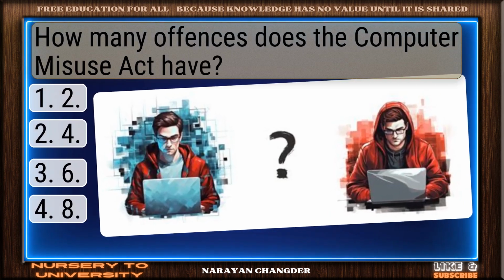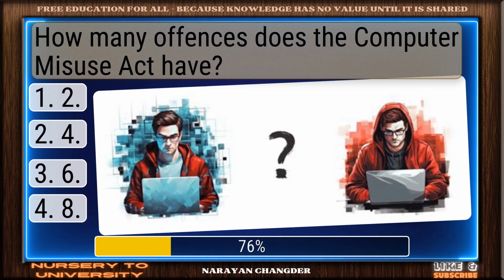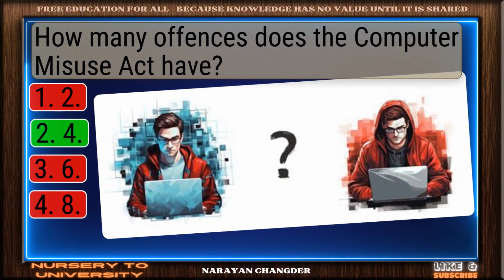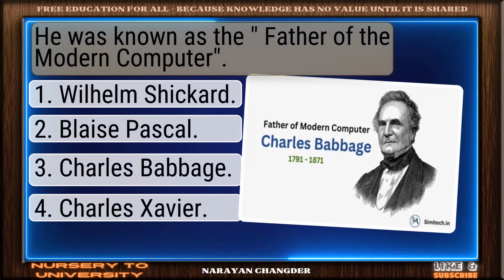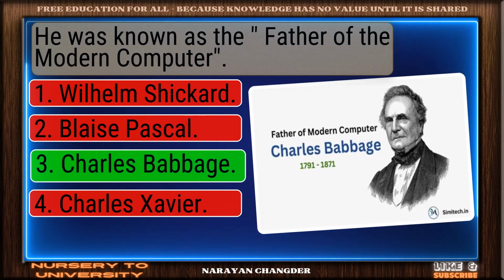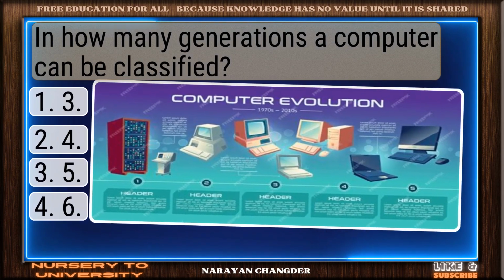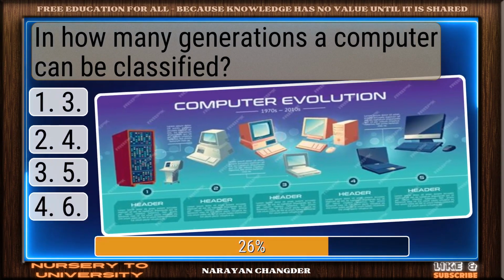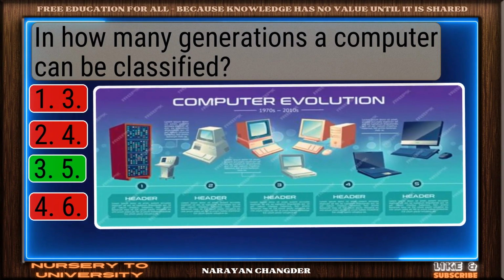How many offenses does the Computer Misuse Act have? Correct. 4 is spot on. He was known as the father of the modern computer. You got it, Charles Babbage fits. In how many generations can a computer be classified? Excellent choice. 5 is right.